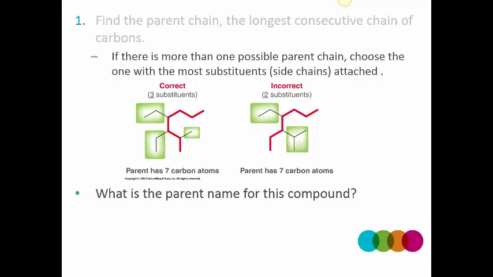The one on the left produces 3 smaller side chains or 3 smaller appendages. The one on the right rather produces 2 branches, and one of the 2 branches happens to be a larger branch containing 3 carbons. The correct nomenclature will follow the parent chain drawn on the left side, with smaller but a larger number of branches. So that's another rule that we are learning.